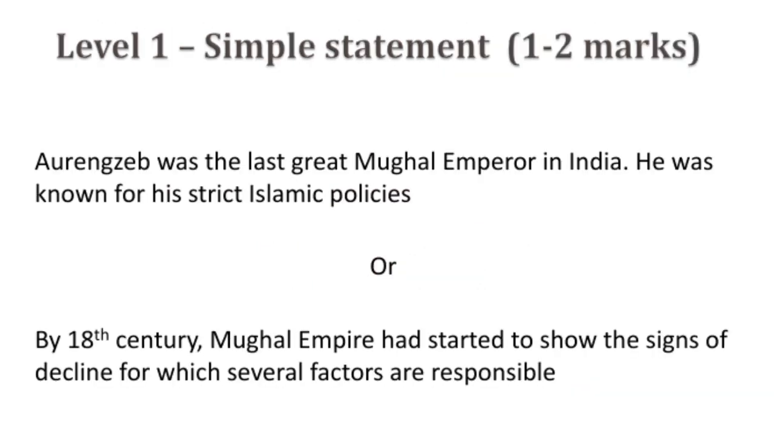Now, as per requirement of the Cambridge International, we are going to start our answer with a simple statement, that is level 1, which may let you get 1 to 2 marks. You may start like: Aurangzeb was the last great Mughal emperor in India. He was known for his strict Islamic policies, but by the 18th century the Mughal Empire had started to show the signs of decline, for which several factors are responsible.